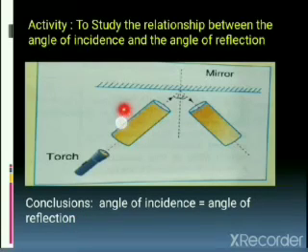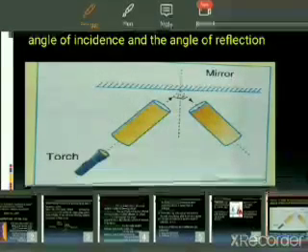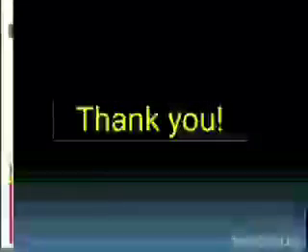Through this activity, what is happening? Here a ray of light is traveling in this direction. A plane surface is there. After reflection, it travels inside from this cardboard, and you are able to see. If you draw an imaginary normal between these two rays of light, you will find that this angle and this angle are always and always equal. Through this activity, you conclude that the angle of incidence and angle of reflection are always equal. I hope you have understood the concept. Thank you. Have a nice day.